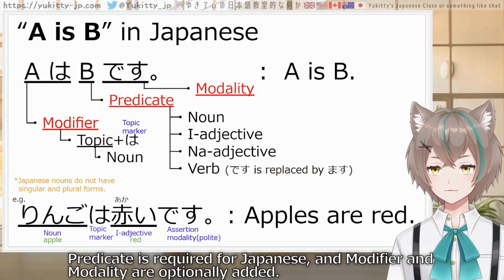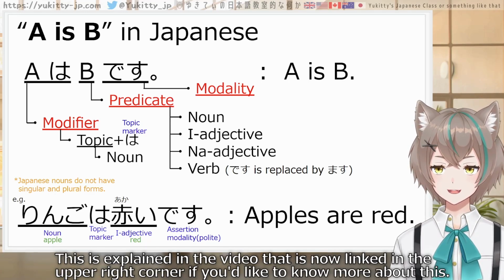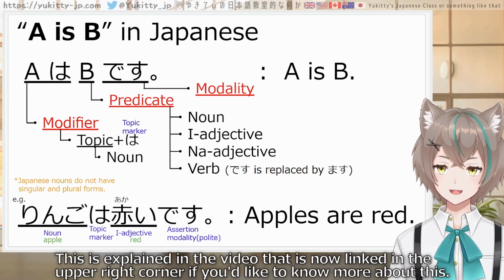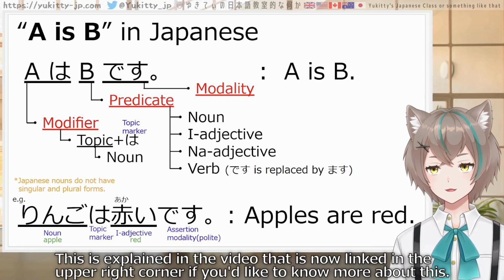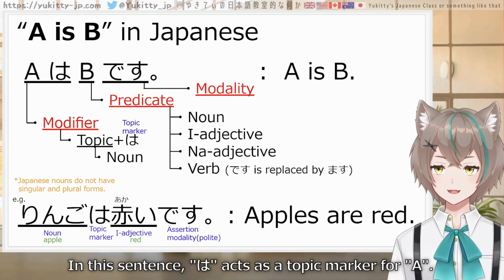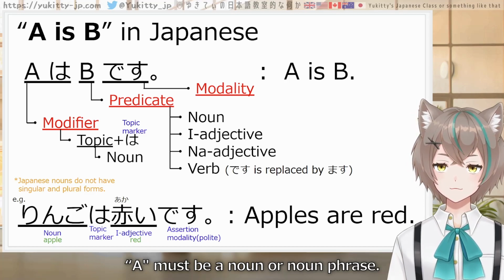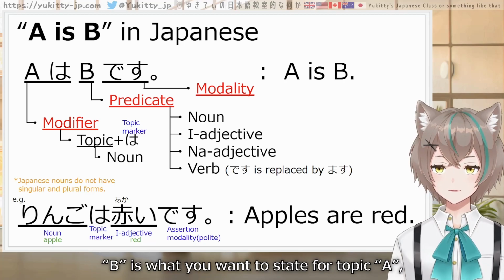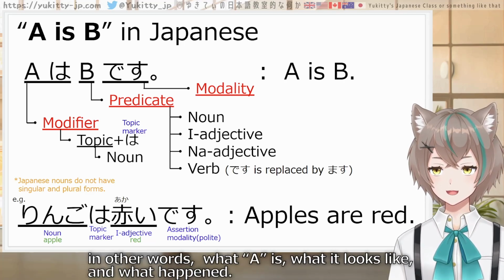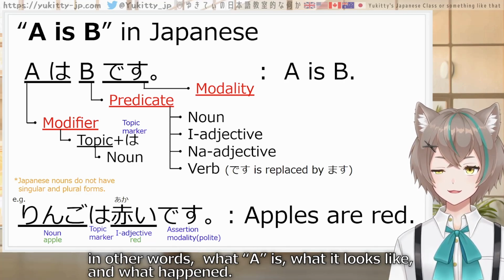First, a predicate is required for Japanese, and modifier and modality are optionally added. This is explained in the video that is now linked in the upper right corner if you would like to know more about this. In this sentence, wa acts as a topic marker for A. A must be a noun or a noun phrase. B is what you want to state for topic A. In other words, what A is, what it looks like, and what happened.